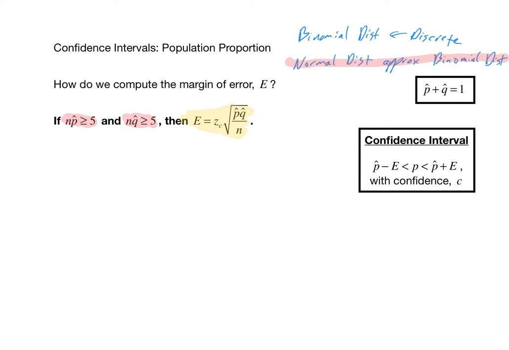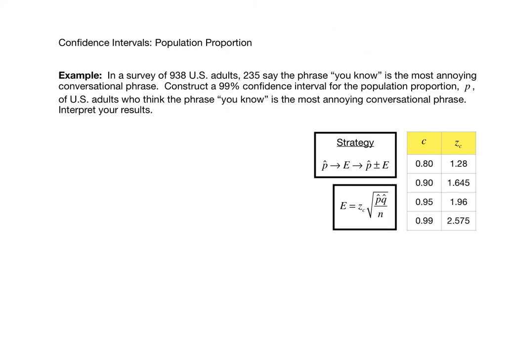Let's go back to the original problem and actually complete it now. Let's read through once again. So in a survey of 938 US adults, 235 say the phrase "you know" is the most annoying conversational phrase. Construct the 99% confidence interval for the population proportion P of US adults who think the phrase "you know" is the most annoying conversational phrase. Interpret your results. So we already computed p hat, and we got that p hat is precisely 235 out of 938. It's the percentage of people in the sample who believe "you know" is the most annoying conversational phrase. And we found out that that's approximately 25%.